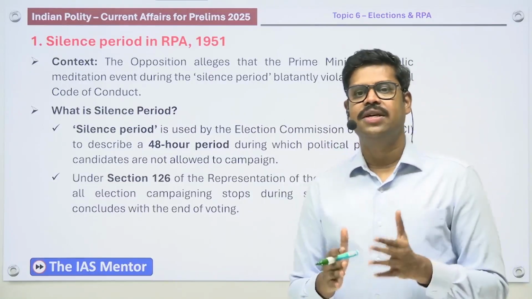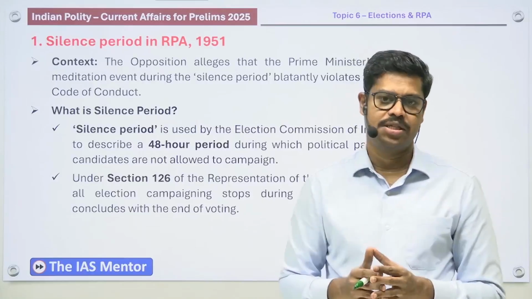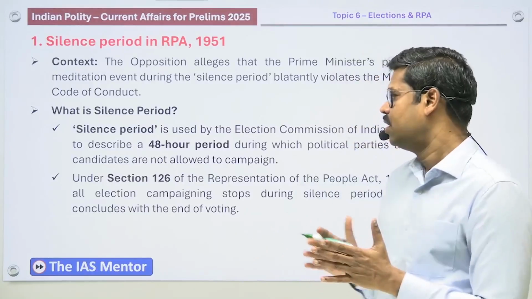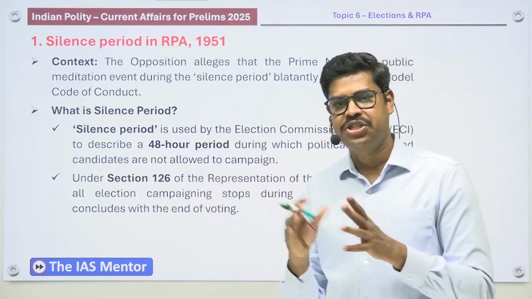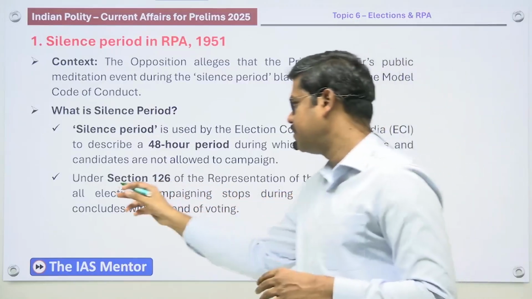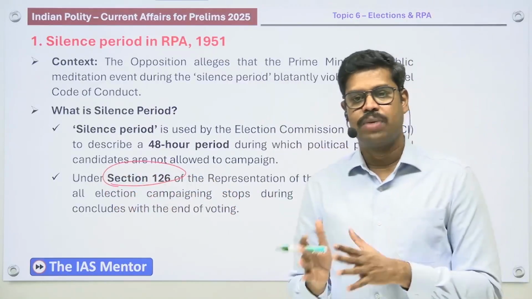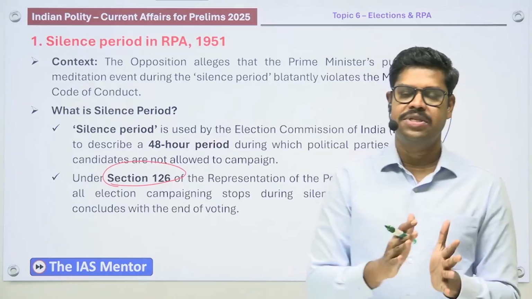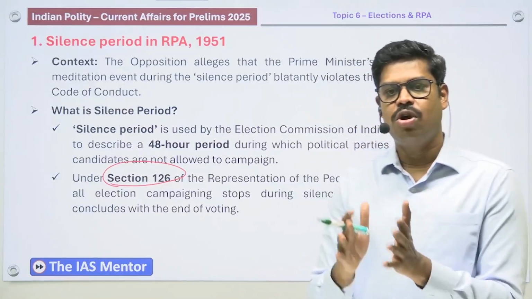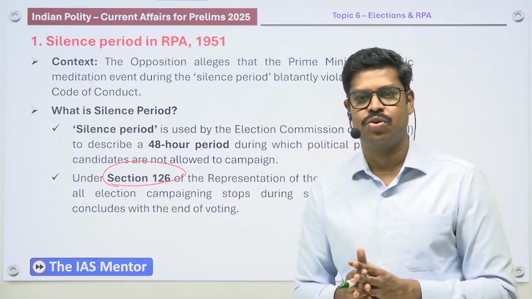Now therefore, in this context, at least as a student preparing for the UPSC examination, you should know what a silence period is. Now what is a silence period? As per the Representation of People Act, the section that deals with what is called a silence period is section 126 of the Representation of People Act 1951. In fact, there are two Representation of People Acts. One is the Representation of People Act 1950, another is the Representation of People Act 1951. So which law talks about the silence period? It is the Representation of People Act 1951 under section 126.